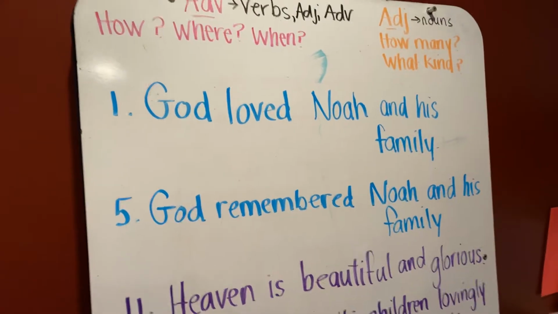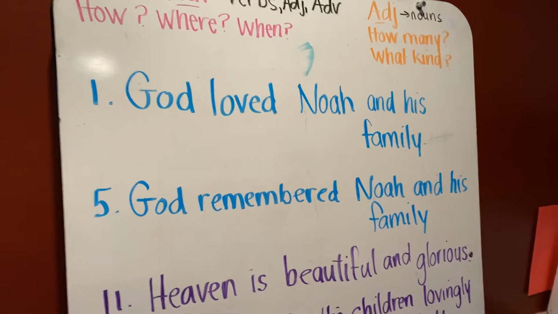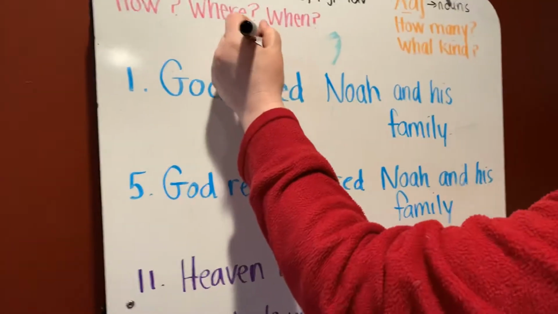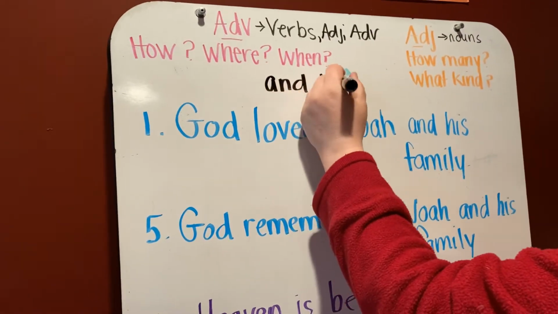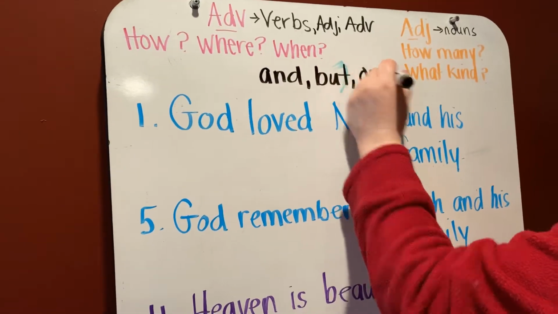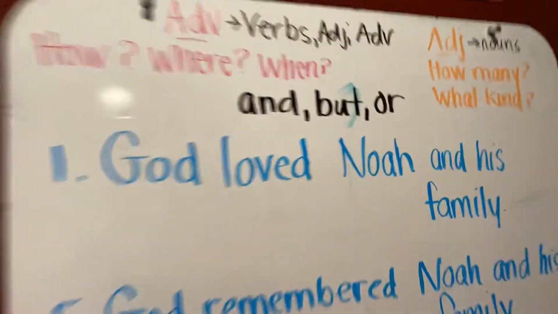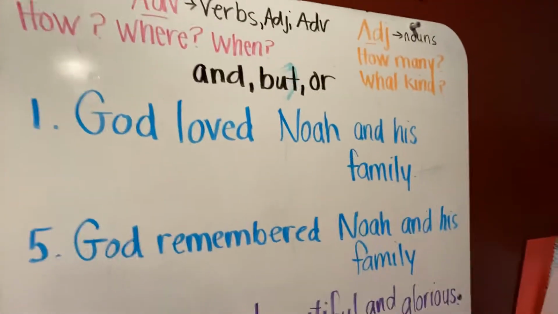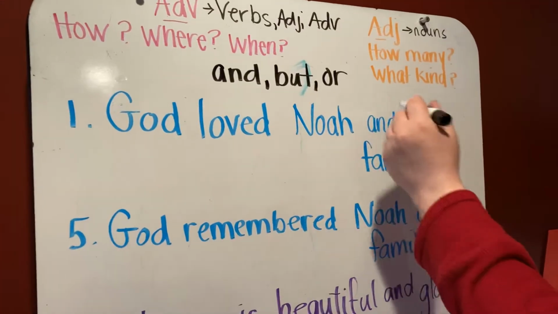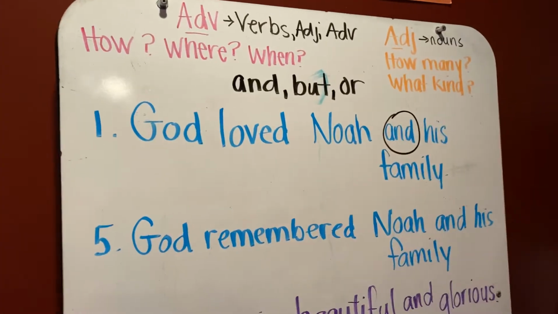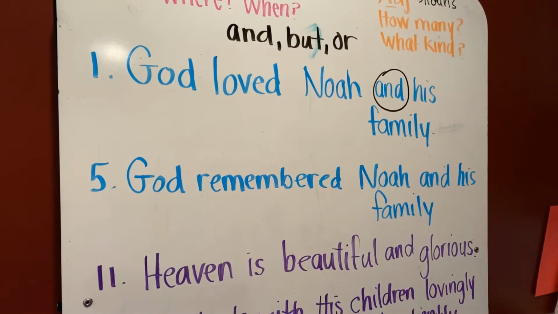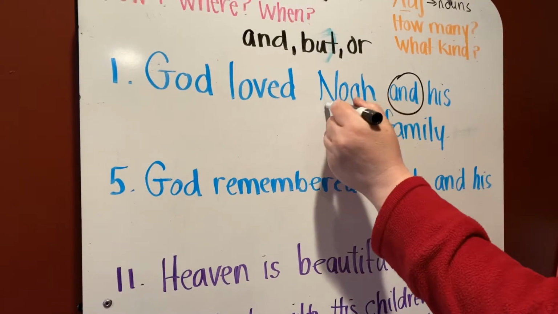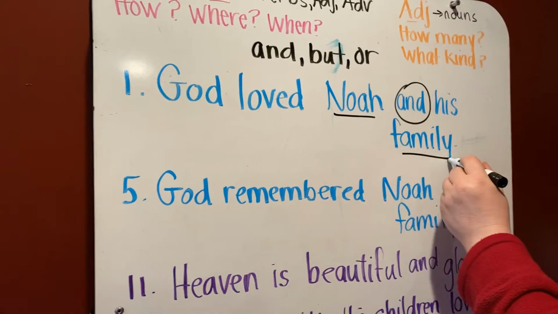Okay, so number 1 says, God loved Noah and his family. I'm going to write these here. What are our conjunctions? And, but, or. Very good. God loved Noah and his family. What's our conjunction in sentence 1? Let's circle and. Okay, and is our conjunction. And what is it joining? God loved Noah and family.